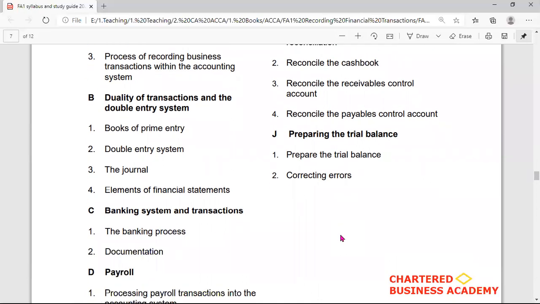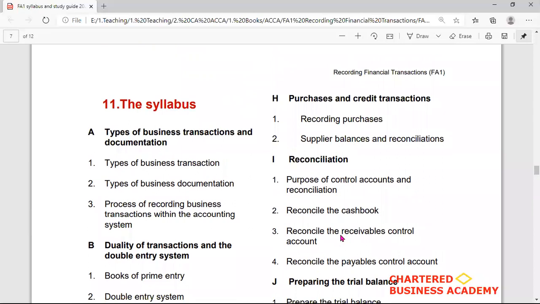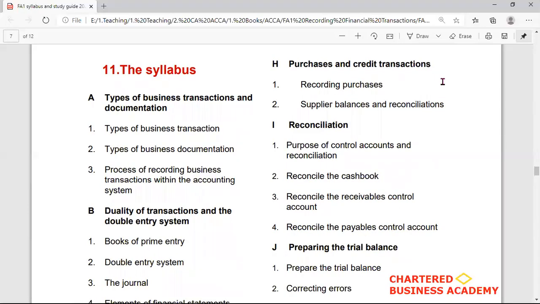So this is the overall summary of the FA1 paper, that is recording the financial transaction FA1 paper. So hopefully you have learned the overall view of this syllabus and this paper, and you will definitely structure your studies so that you can learn all these subtopics of the syllabus from A to J.